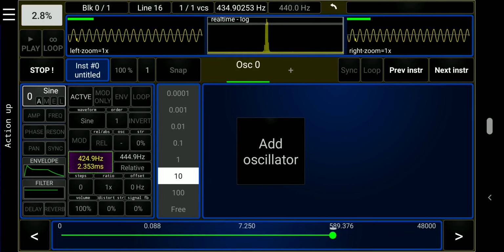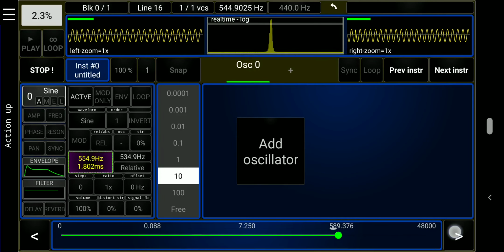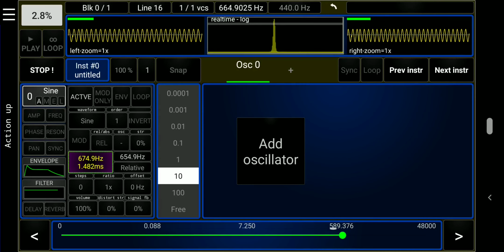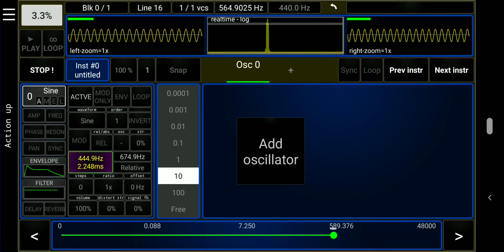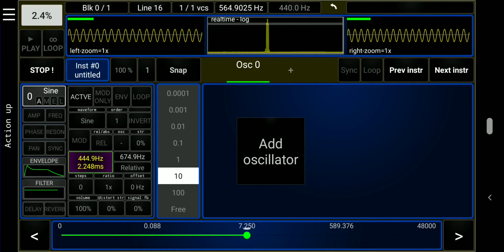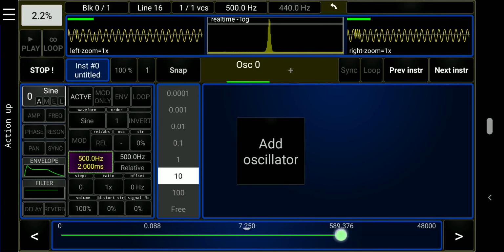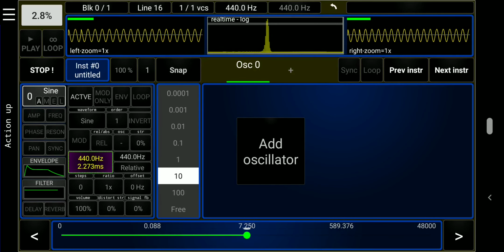Holding down the arrows automatically repeats the increment or decrement, and speeds up the longer you press it. And if we press farther away from the slider button, it will jump a larger amount as well. Finally, if we turn on snap, the slider goes to the middle of the bar and we can adjust by increments of the step amount, and the parameter value is rounded off to the nearest multiple of the step amount. The slider also remains in the middle of the bar.